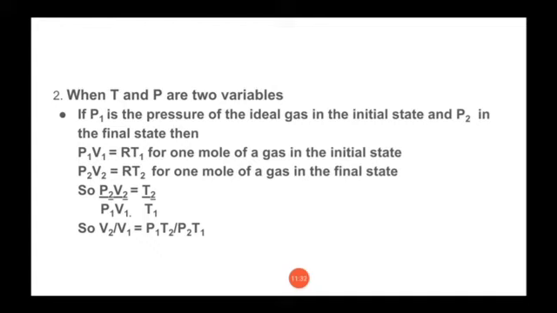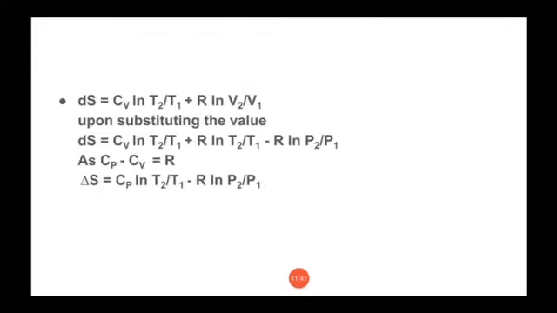So now substituting this value in our equation, change in entropy dS is equal to Cv ln T2 by T1 plus R ln V2 by V1. Upon substituting the value of V2 by V1, it will be Cv ln T2 by T1 plus R ln T2 by T1 minus R ln P2 by P1. Now you can see there are two terms having ln T2 by T1, so we can take the common factor ln T2 by T1. So it will be Cv plus R.